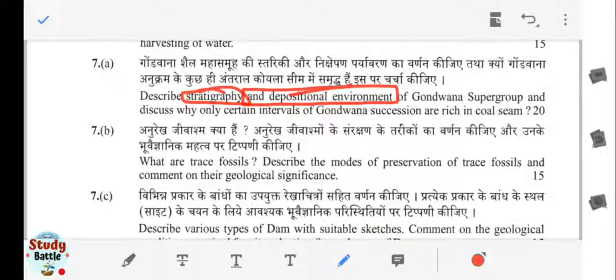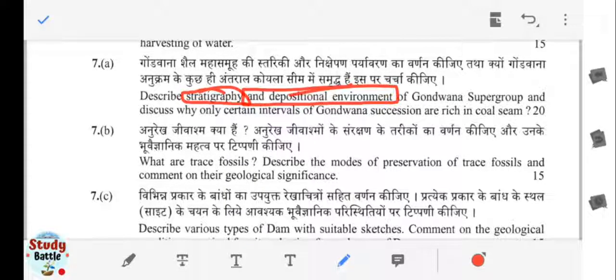We all know that most of the coal seams in the Gondwana Supergroup were deposited in coastal areas along the rivers, like the Damodar river and the Godavari river, the Pranhita-Godavari basin, or the Damodar basin.